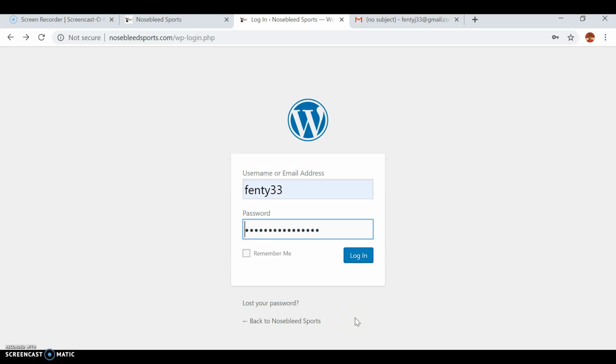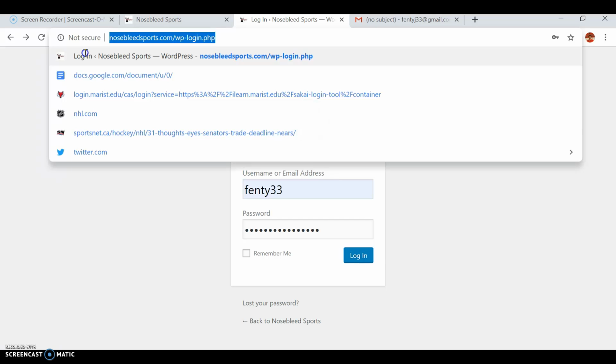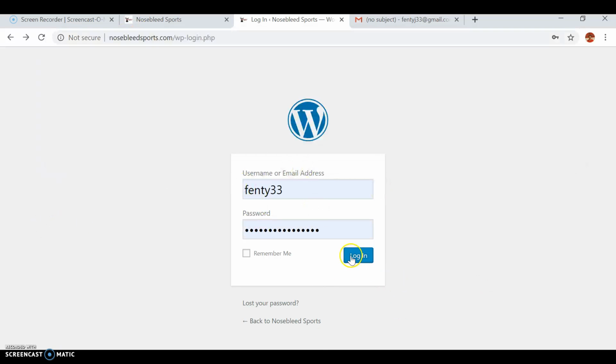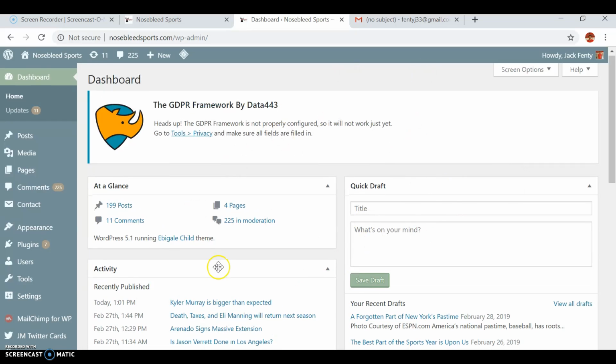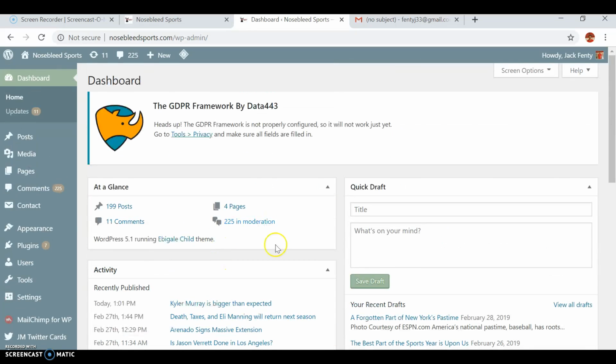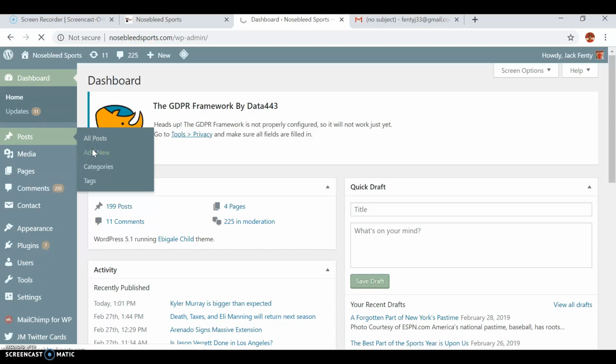website. So you're going to type in this URL, which is also in the Google Doc, and you're going to click login. Takes a little bit to load. After you go to login, your screen's going to look a little different, but it will have kind of the same stuff as what's seen here. You're going to go over to post on the left hand side. You're going to click add new. Wait for that to load.